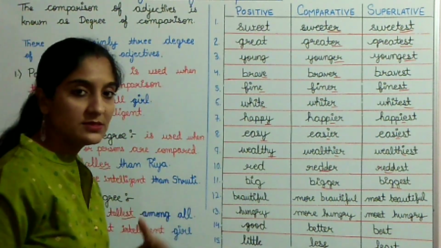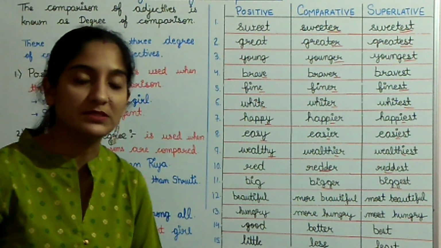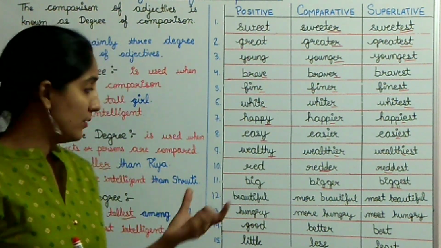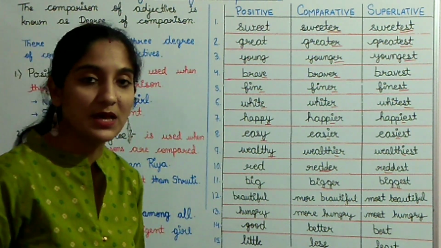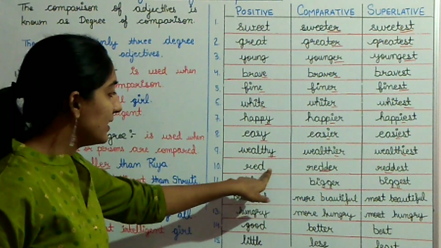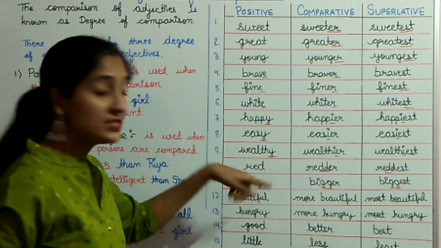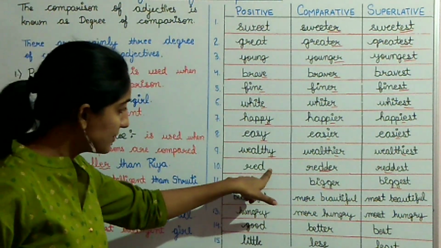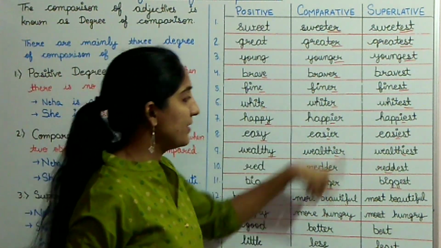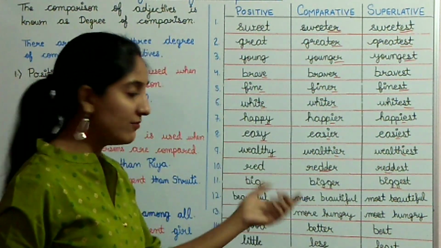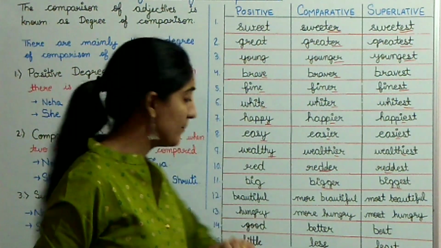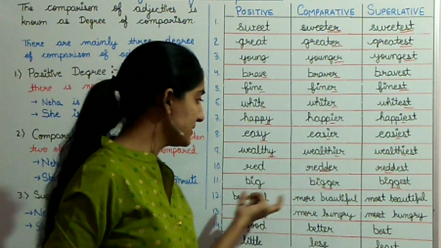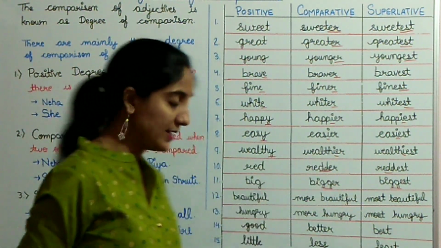Because these words have only one vowel sound. When the words have one vowel sound, we will just double the last letter to make it comparative and superlative, and then we will add ER and EST. Red, redder, reddest, big, bigger, biggest.